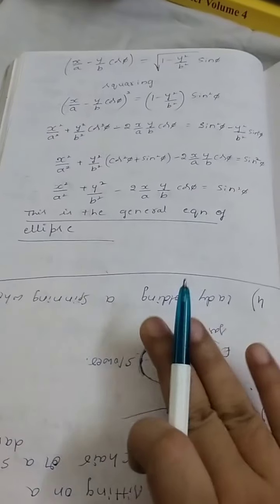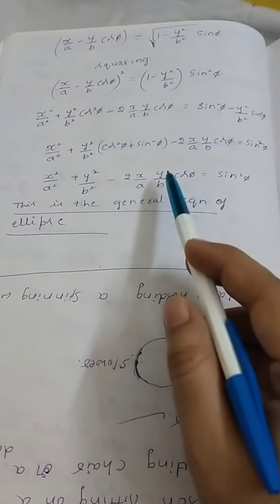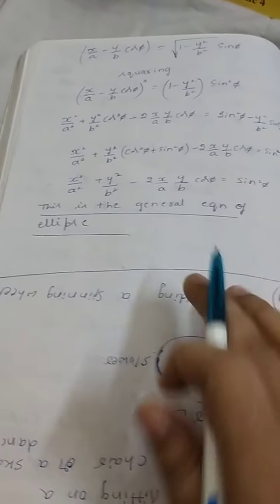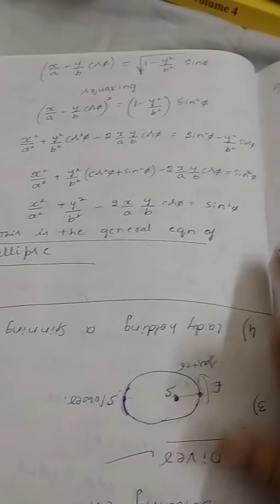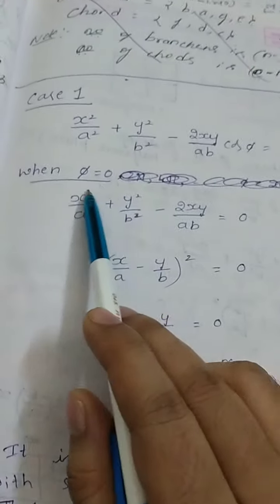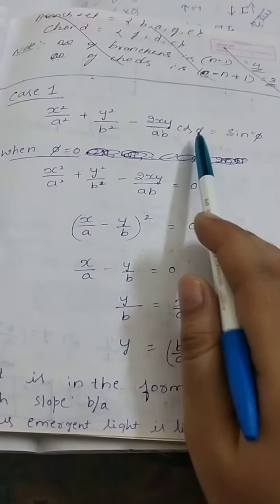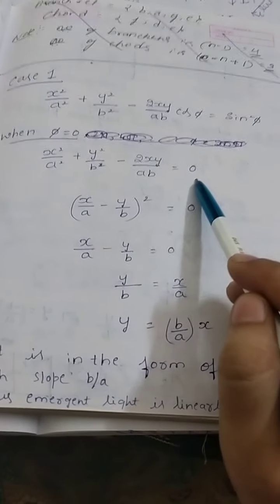Now I will consider the cases, and its value depends on the phi values. So for different phi values, what will be the particular form of the emergent ray that I am getting here. See what happens, I will consider case 1 when phi equals 0. So this is your general form. When I substitute phi as 0, cos 0 is 1, therefore I will write this, and sin 0 is 0, therefore I can write this.